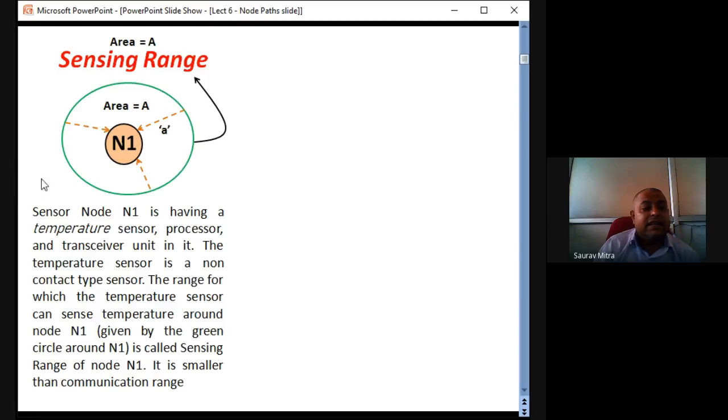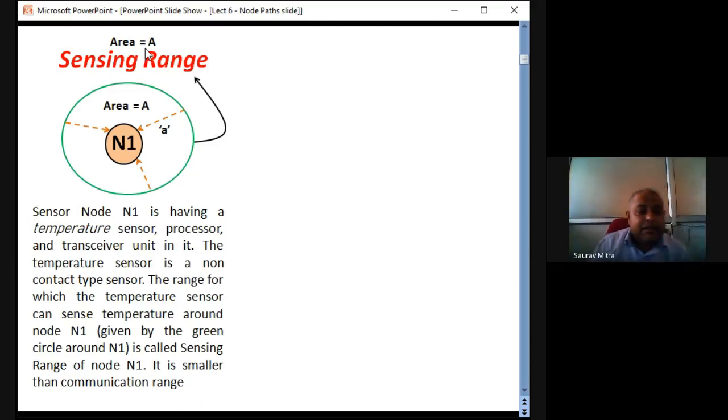Sensor node N1 is having a temperature sensor, processor, and transceiver unit in it. The temperature sensor is a non-contact type sensor. That means through some air medium, even if there is no contact between the heated object and the temperature sensor which is there with sensor node N1, that sensor can sense the temperature of that object from far. Suppose here there is a heated object at this periphery. Whichever temperature sensor is here, it can say that yes, the temperature of this heated object is maybe 50 degrees or so. So this is called non-contact type temperature sensing.